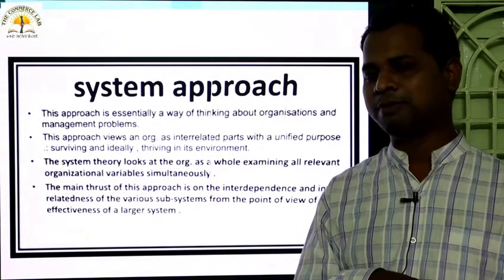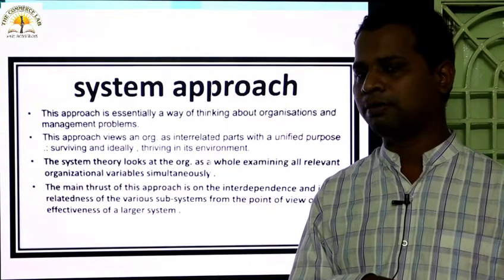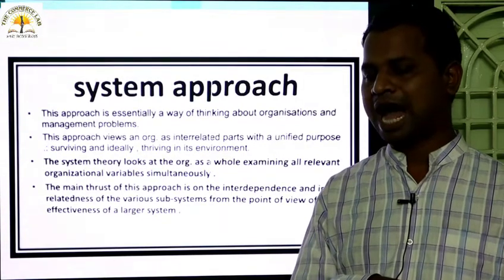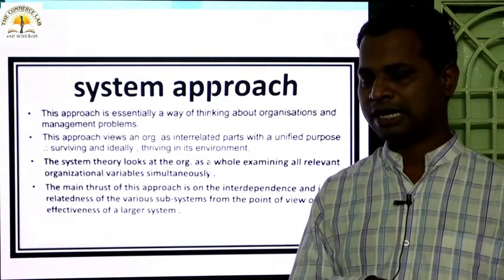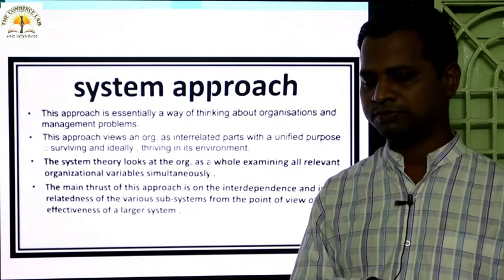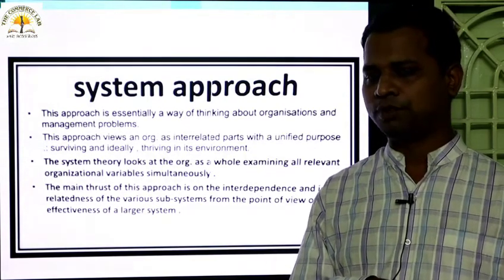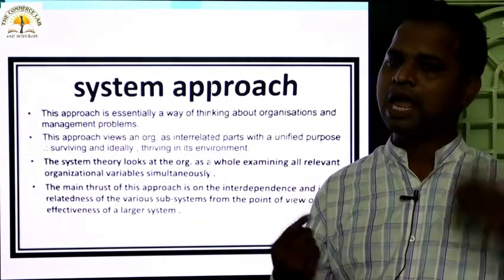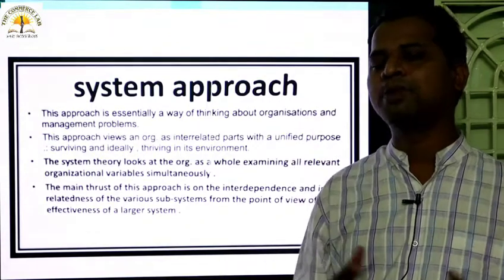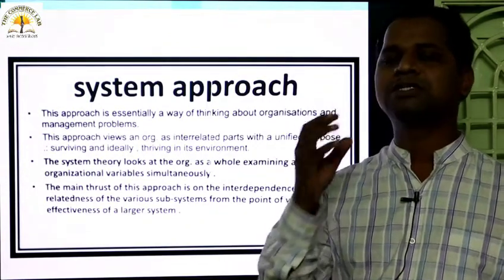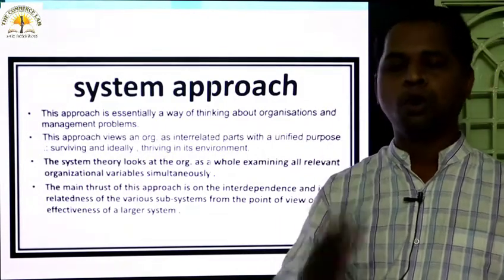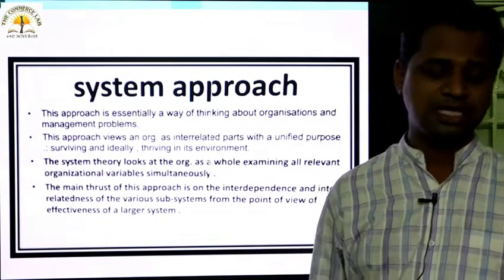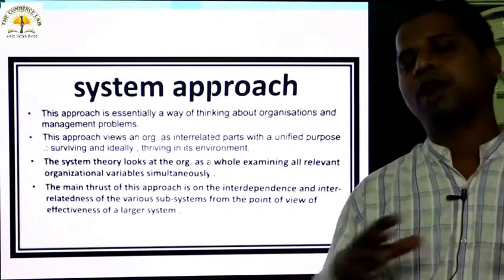The production department has the objective to produce a quality product. The marketing department has to do the marketing. The HR department has to recruit the right people at the right time and place them in the right order. Each department has a different objective, and they depend on each other and have to work in a unified manner. At last, the main concern is how the goal of the organization can be achieved. That is the prime concern. So they have to work unitedly.